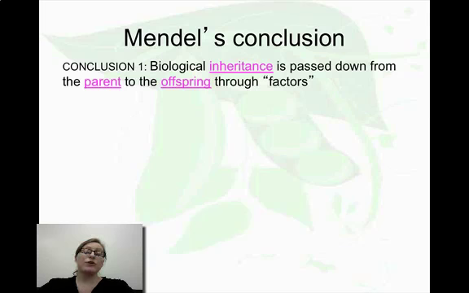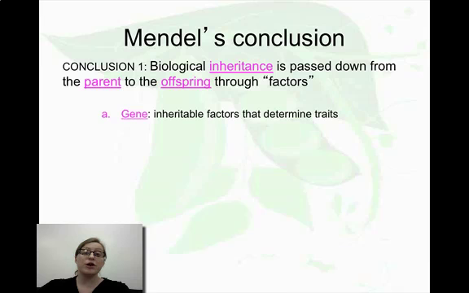Okay, so the first thing that he concluded after he got over his confusion, I should say, is that the traits in the offspring are being controlled by something that gets passed on to them from the parents. We know that this is on their DNA, and we've talked about this when we looked at meiosis and how those gametes are formed from each parent and then how we fuse them together through sexual reproduction. But he didn't have access to DNA. They didn't even know what DNA was at that time. So he just called them inheritance factors. We now know that those factors are called genes.